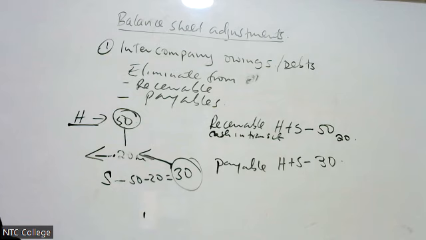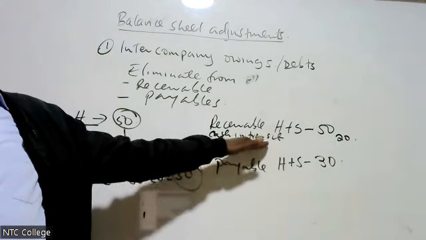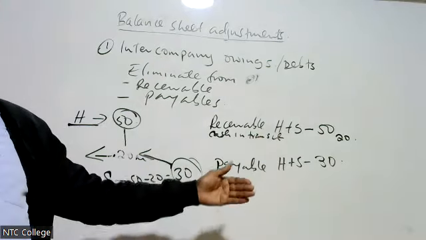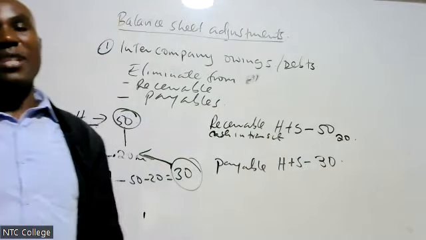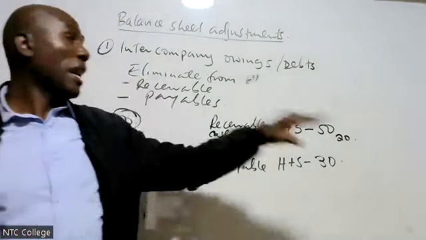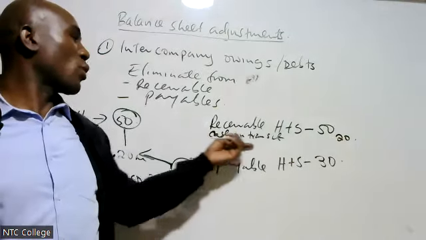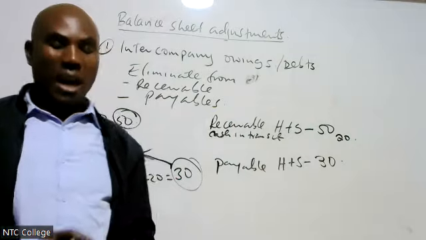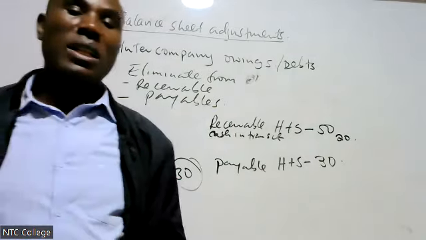That is how we adjust cash in transit. If I have cash or bank balance, I add the cash in transit. For example, I have bank balance. That bank balance, I will add 20 to the bank balance or cash and cash equivalent. Or if I so wish, I just disclose and report cash in transit account.